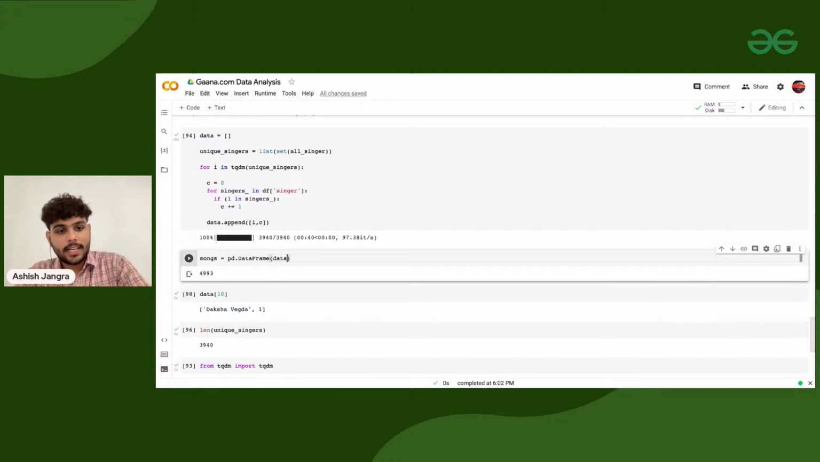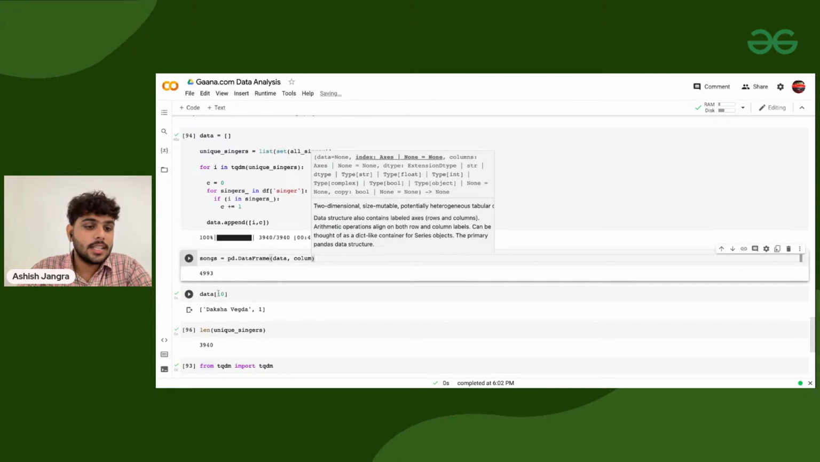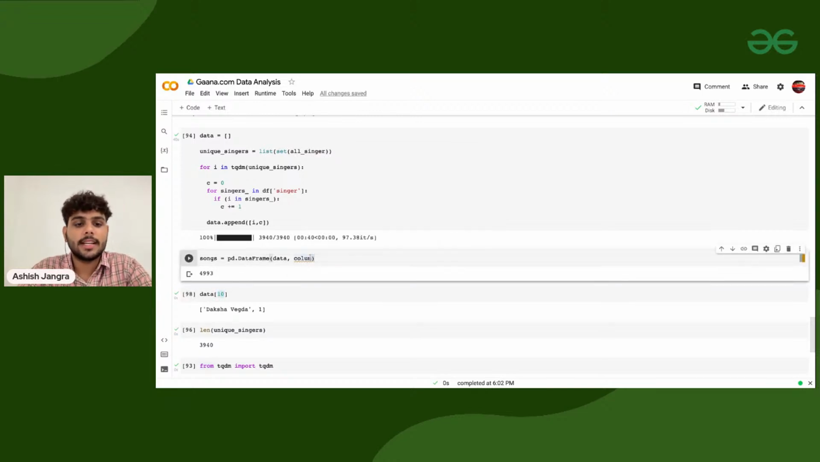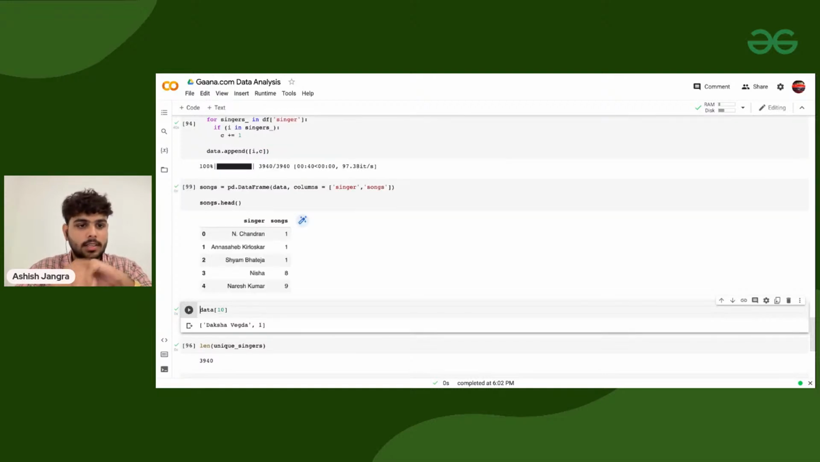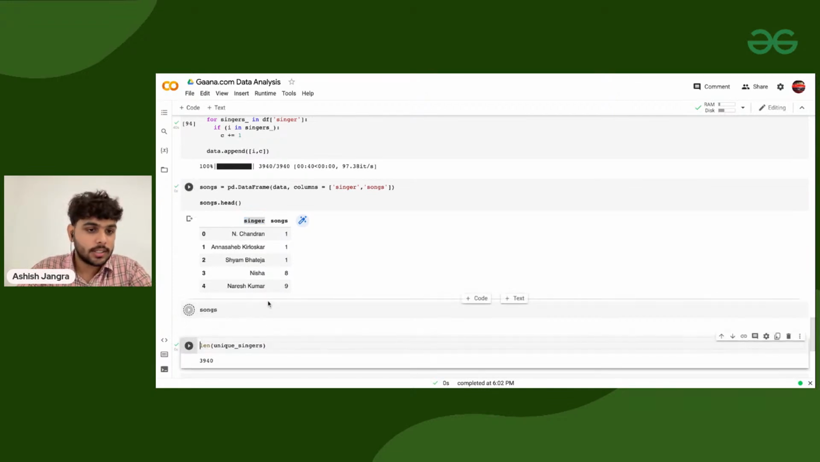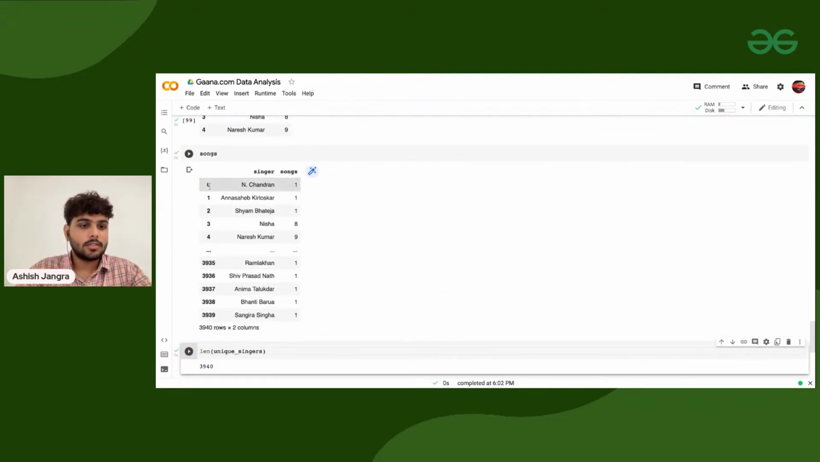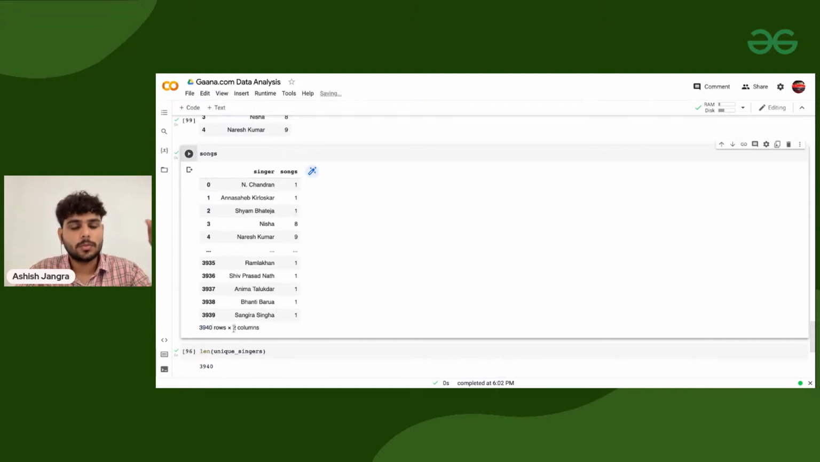So I'll take this data list and define the column names, because from this list I want to make the data set. There are two things: first, the name of the singer, and second, the songs he has sung. Once that part is done, I am taking songs.head. If I'm executing it, just hope for the best. Here you can see we have singer and songs. If I'm printing songs, the whole size of the data frame is 3940 by 2.